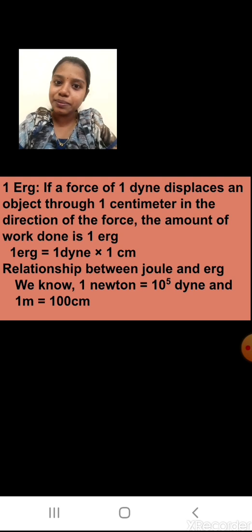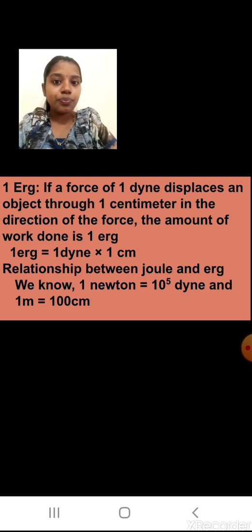1 centimeter, in the direction of the force. Very important, as I told you before also. Such type of work done is how much work done? 1 erg. Now while writing, how will you write it? 1 erg is equal to 1 dyne into 1 centimeter.